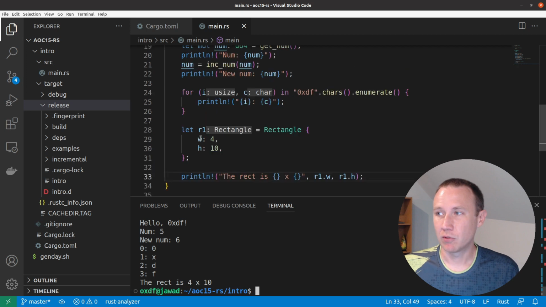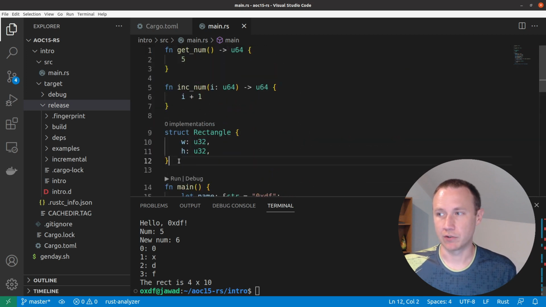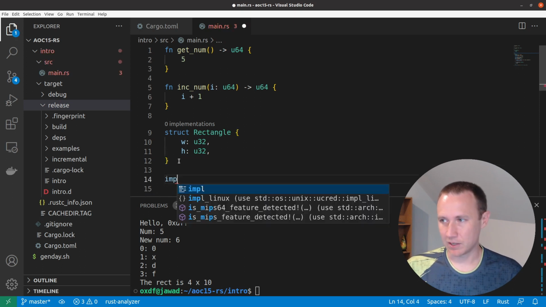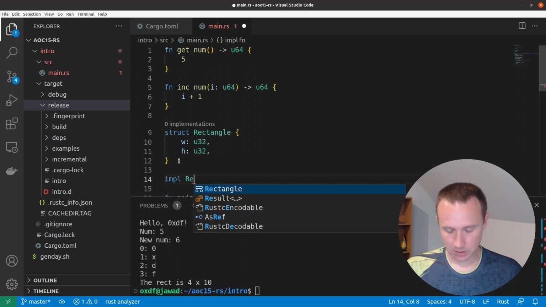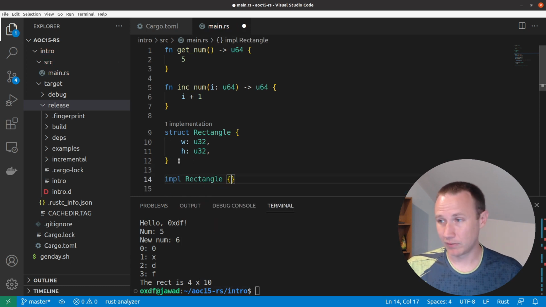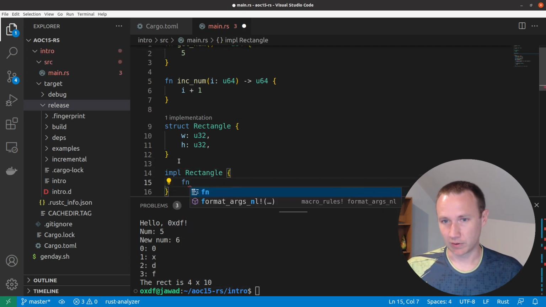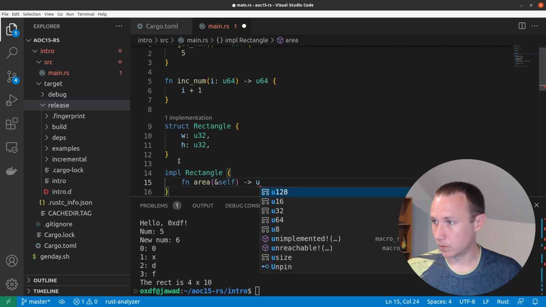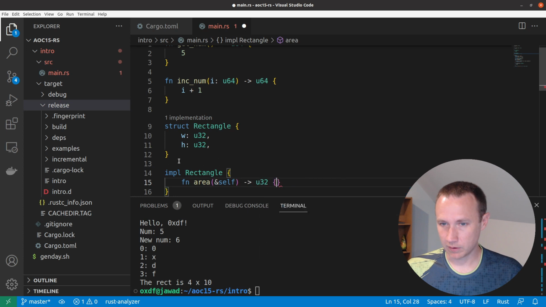I also may want to have functions here. So let's say we wanted to define an area. A rectangle should be able to report its area. You actually define that down here with the impl keyword. So we're going to say Rectangle implements, and then we're going to put the function here. So we're going to say fn area, and it's going to take &self, and I'll come back to that ampersand in just a second, and it's going to return a u32 because that's what we're working with here.